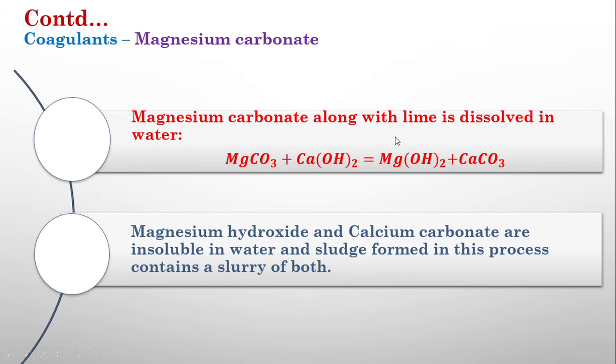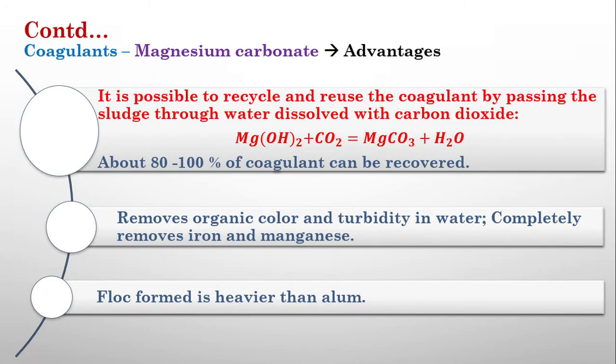Okay, this is a flock actually. This flock removes all the suspended matter in the water, and it will settle down at the bottom as sludge. Okay, this sludge is removed or taken out, and we can again separate the magnesium carbonate from this magnesium hydroxide. So again it can be reused. Okay, that is the main advantage of this magnesium carbonate. And it has a capacity to remove organic color, turbidity, and iron and manganese from water. And the flock formed by this is heavier than that of other coagulants, and it has a higher settling property. So this is the advantage of magnesium carbonate.